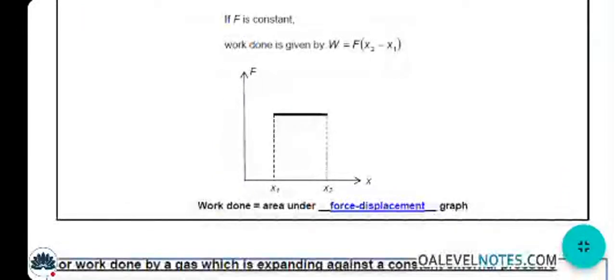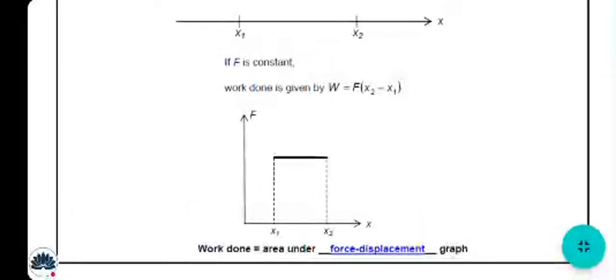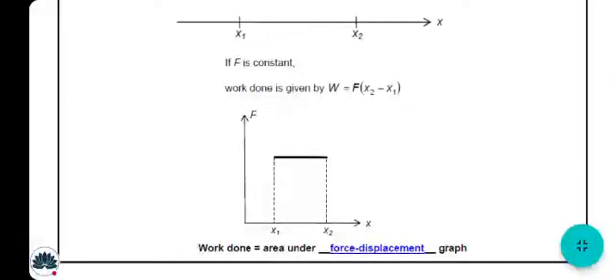Okay, and this is the graph. From this graph, you can see the graph of force against, not extension, this is the force again. Means x is obviously for the extension. You'll be learning this in the upcoming chapters. But this x is representing the distance or the displacement. So the work done is equal to the area under the force displacement graph.